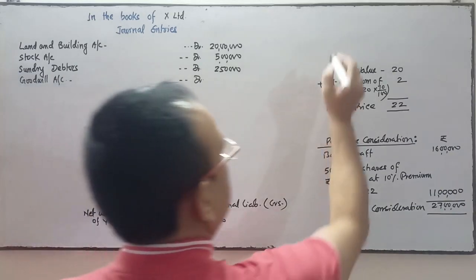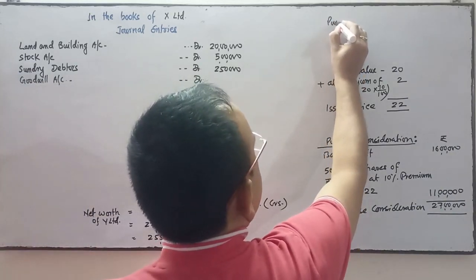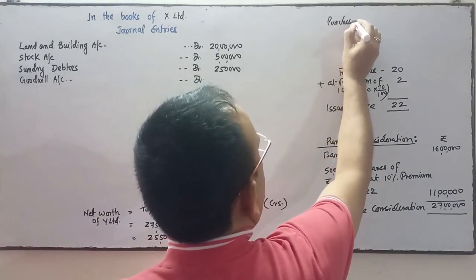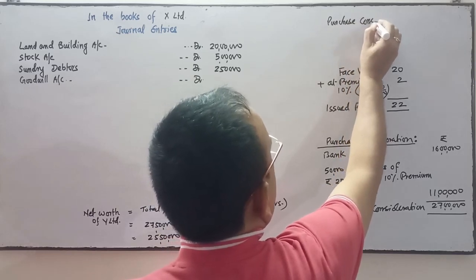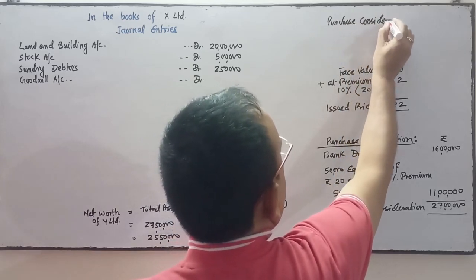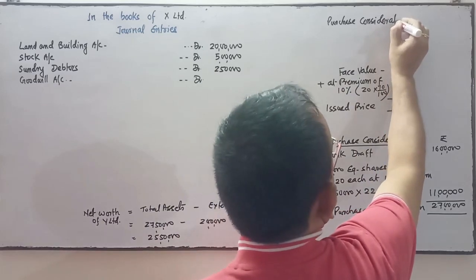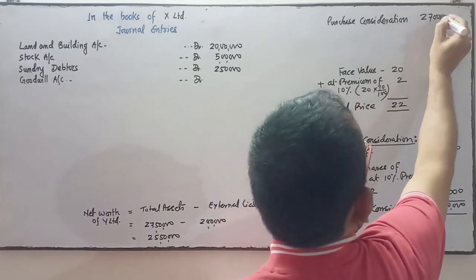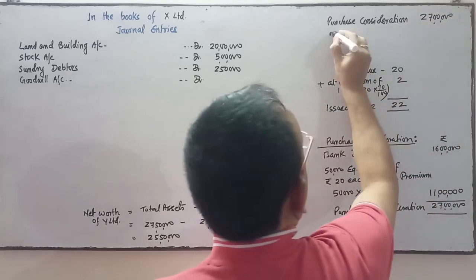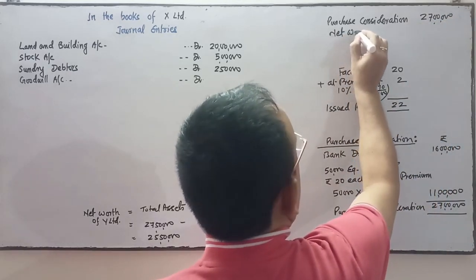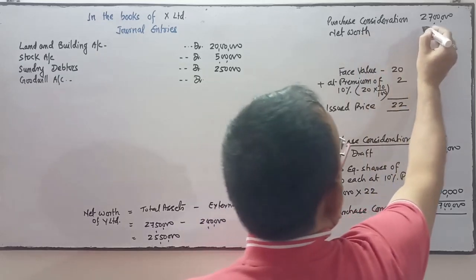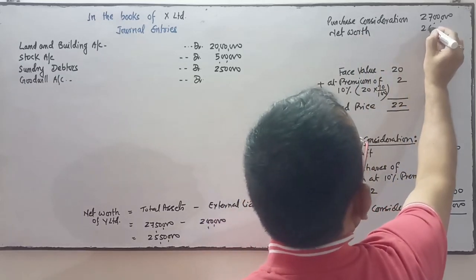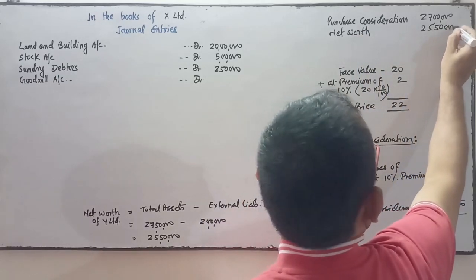Purchase consideration is higher than the net worth. Purchase consideration is 27 lakhs, and net worth of the business is 25,50,000.